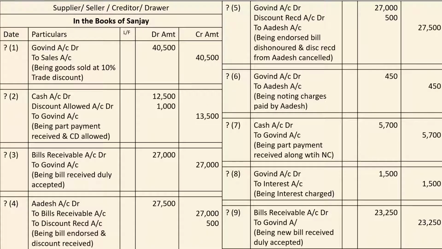Okay, so I have enlarged the screen for all of you. Up to 9th entry we have completed. Okay, first was goods sold, second was part payment received and cash discount allowed, third was bill received for the remaining money, next was bill was endorsed to Adesh and Adesh was very happy. Out of happiness he gave us a discount. Then on the due date Adesh went and demanded money, but Govind dishonored the bill.